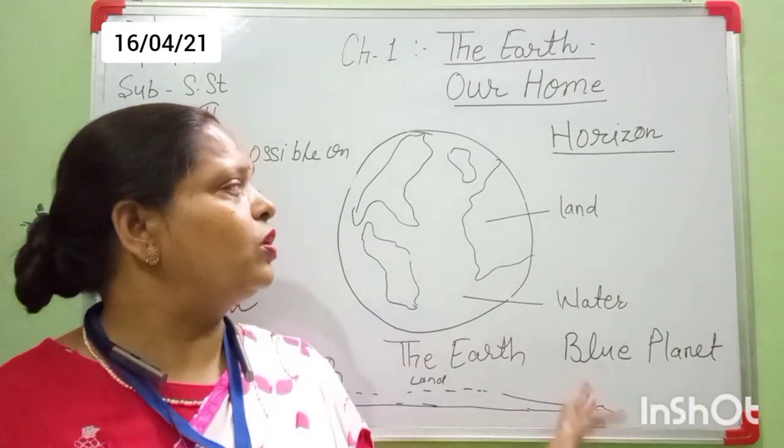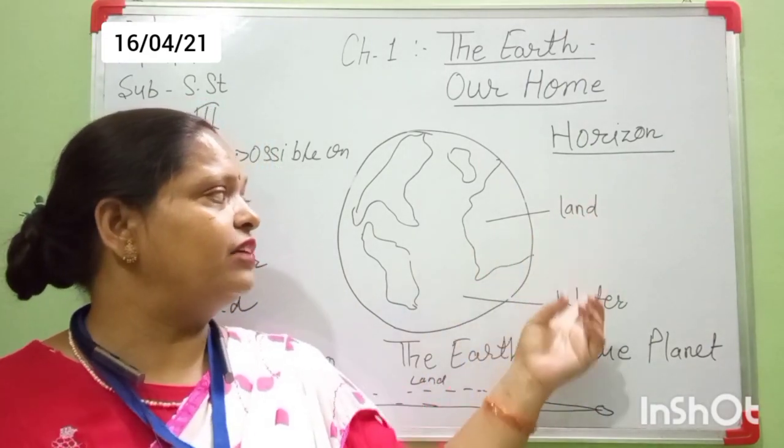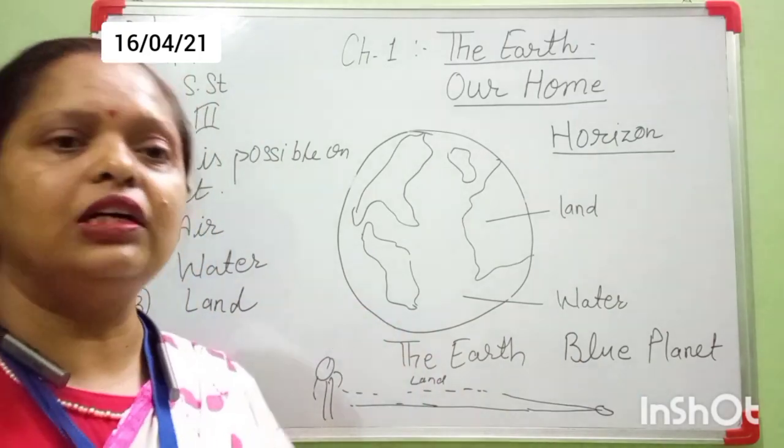Okay, students, I hope all things are clear now. What is the earth, land, water, horizon, and why life is possible on the earth.